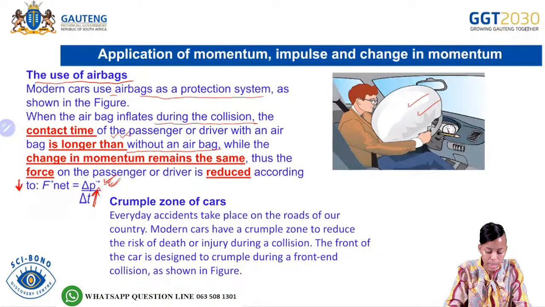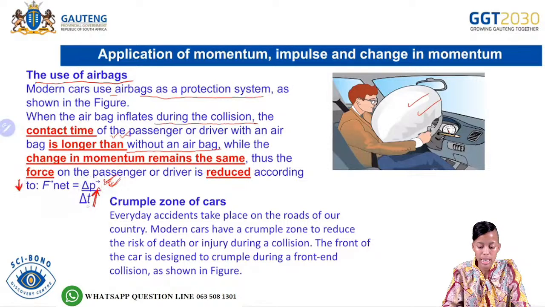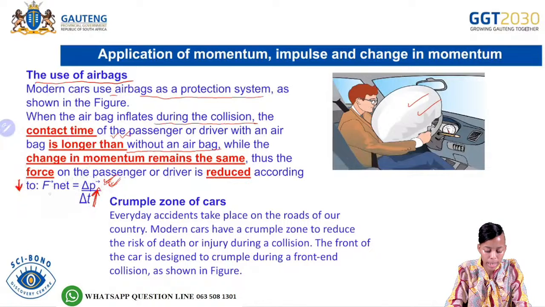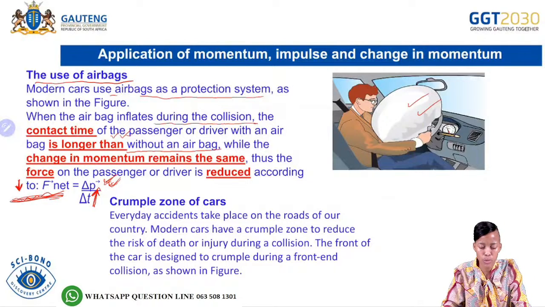So it means that when it comes to injuries, in terms of collision, when you have an airbag, the airbag will help the passenger to have a reduced net force.